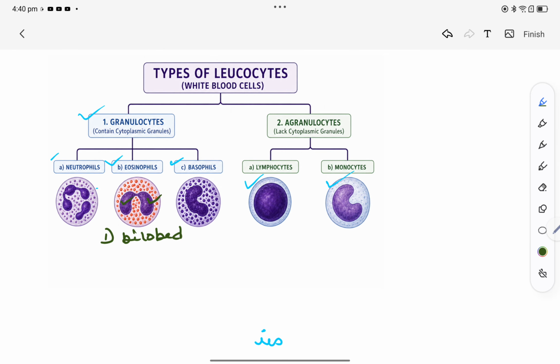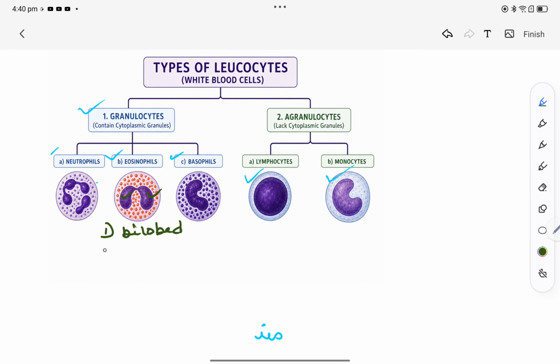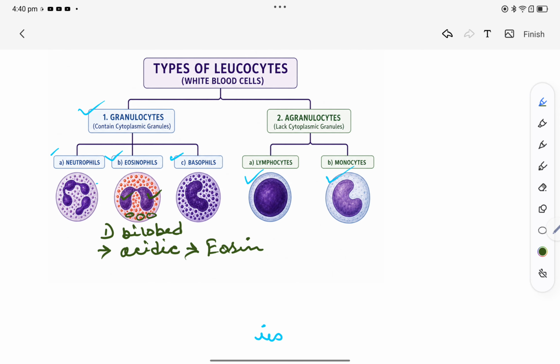Okay. Now these granules are alkaline in nature. You can see the big granules, they are alkaline in nature. So they can be stained with acidic dye, acidic dye as in eosin. That's why they are called eosinophils or sometimes acidophils.